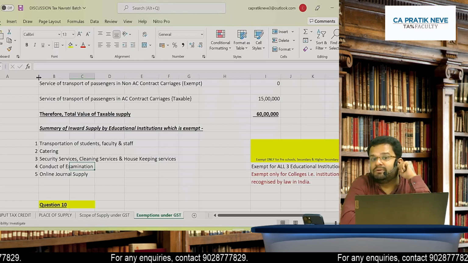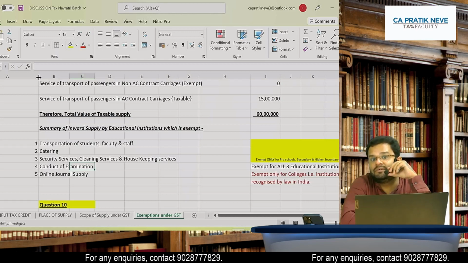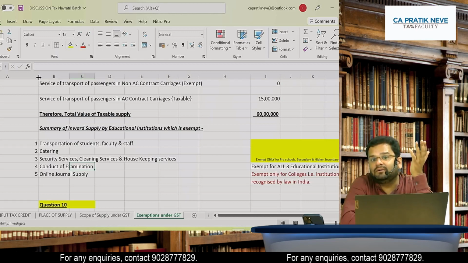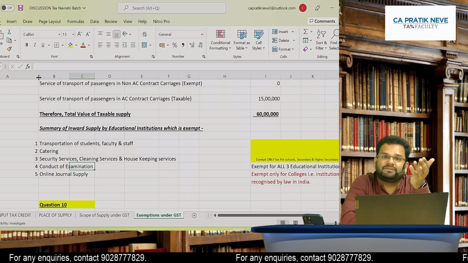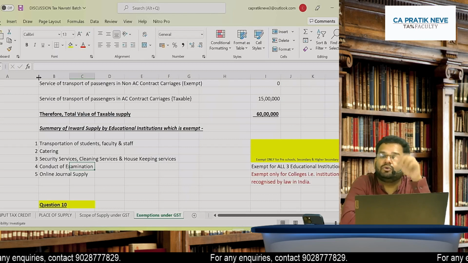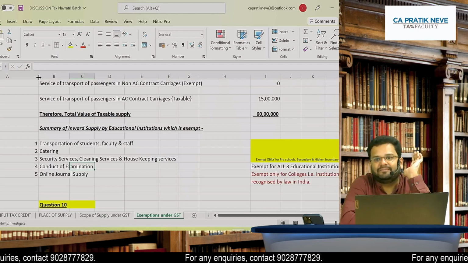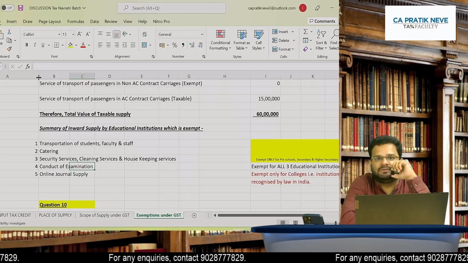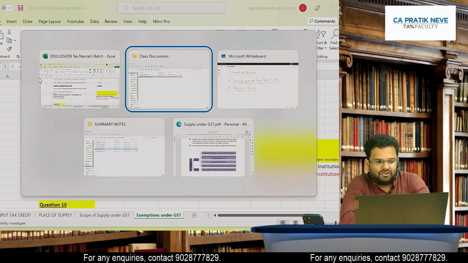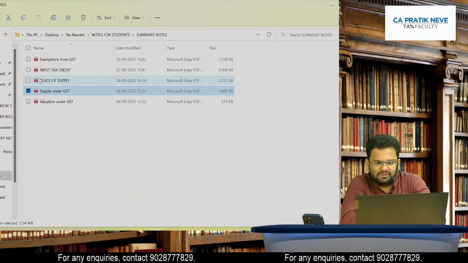So friends, we have done the very important service of education institutions, education services. Before that we did healthcare service. Before that we did services by charitable trusts. And before that we did scope of supply. So let's do 2 to 3 questions based on this.